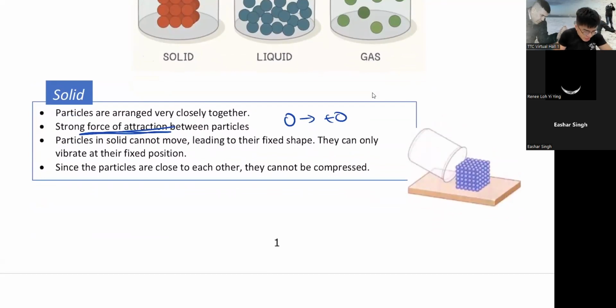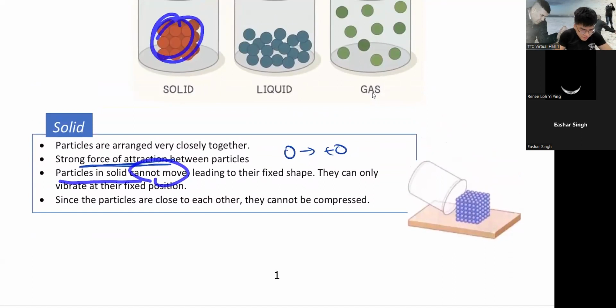So number 3, particles in solid cannot move freely, as you can see. Can they flow freely? No, leading to their fixed shape. Since they cannot move, they have this fixed shape. They cannot go anywhere. They can only vibrate at their fixed position.